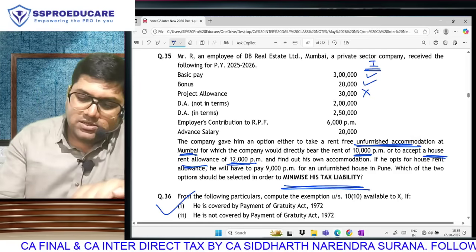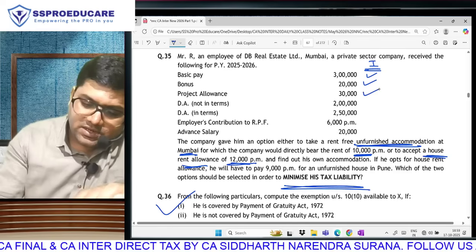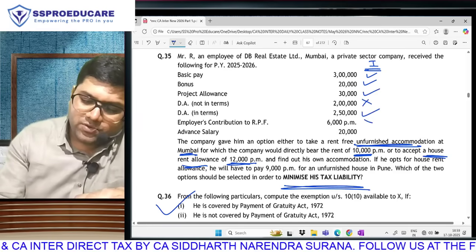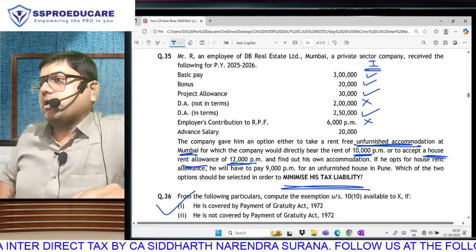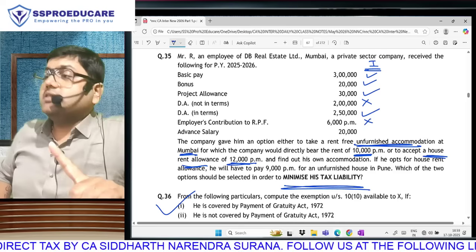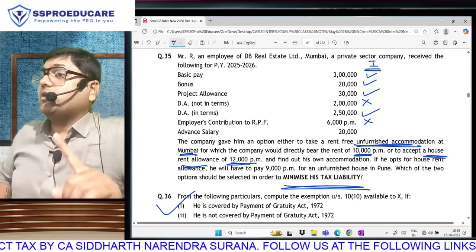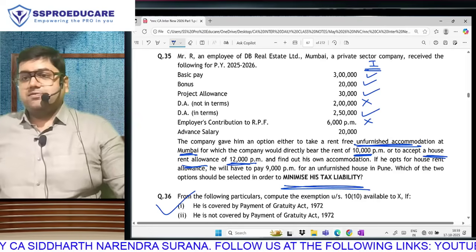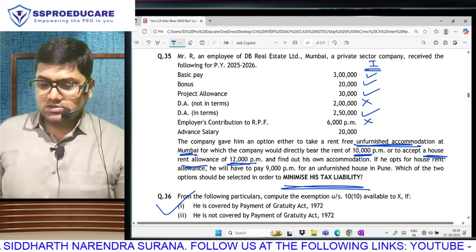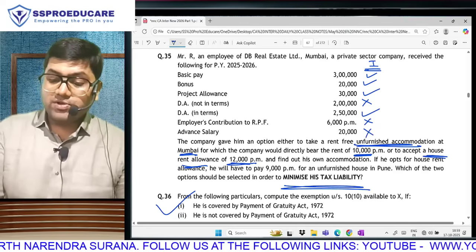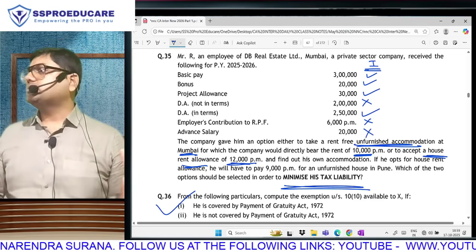Remember? So that was project allowance. Sorry. DA not in terms, not to be taken. DA in terms, to be taken. Provident fund, not to be taken. Okay, don't answer what you are thinking; answer what I am asking. Is advance salary a part of taxable income from salary in any year, because it is due or received, whichever is earlier? Will we take this in the current calculation? No, because this calculation has to be on due basis.